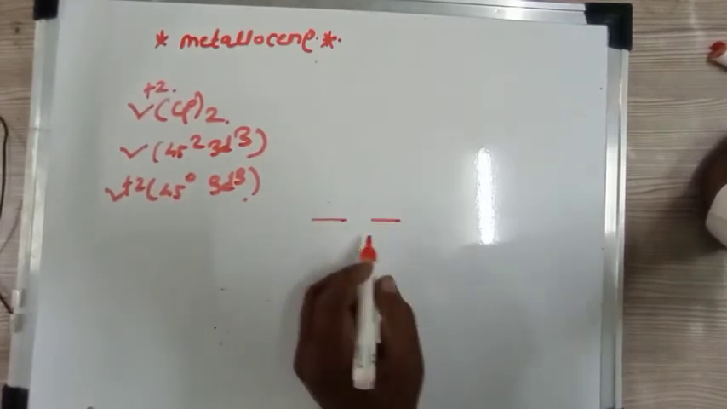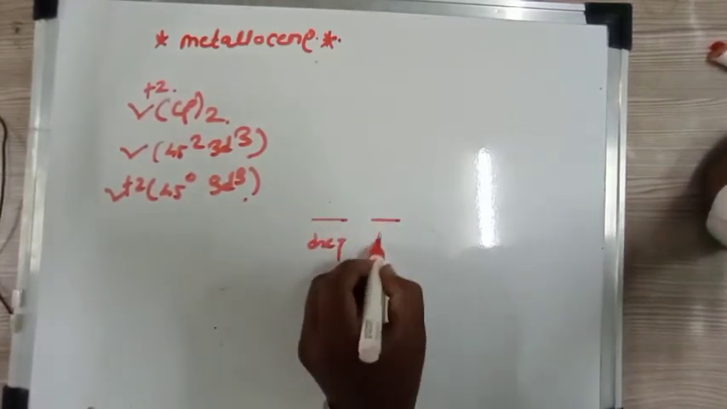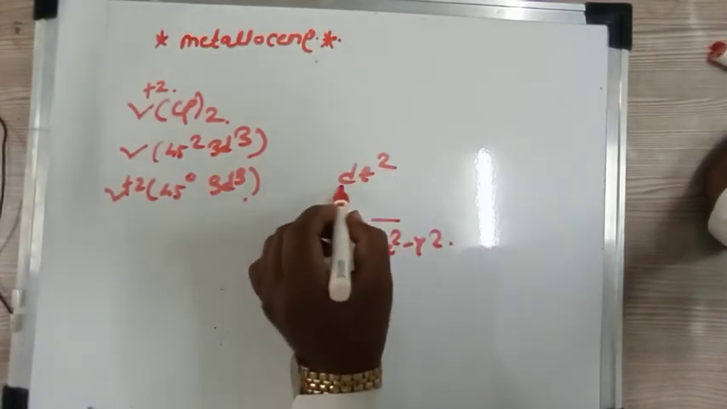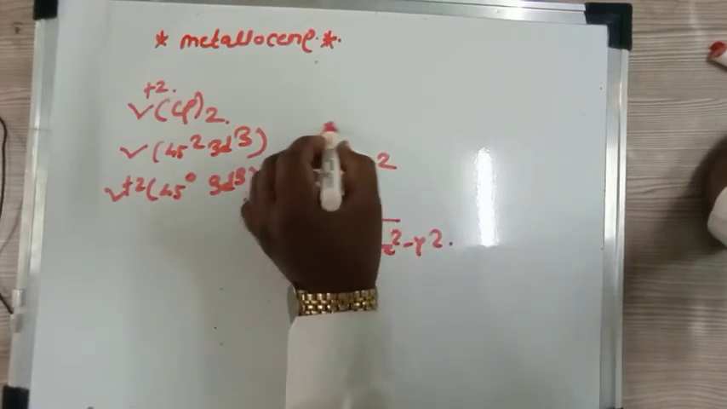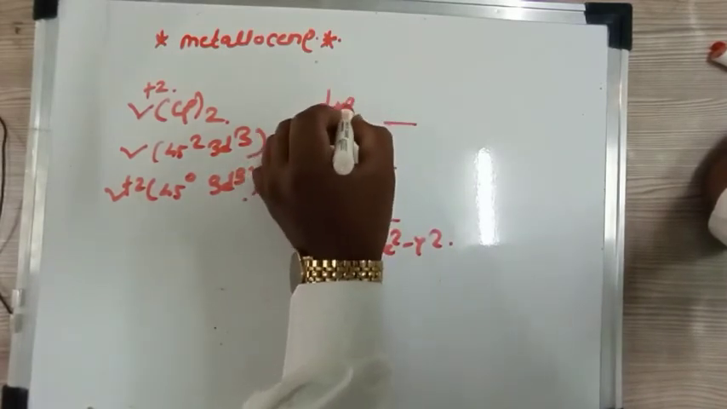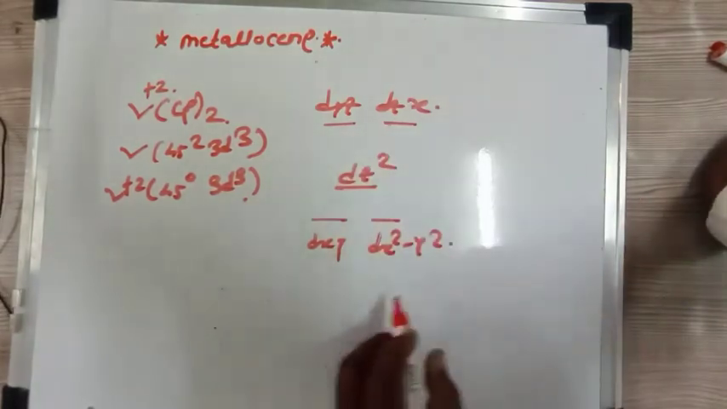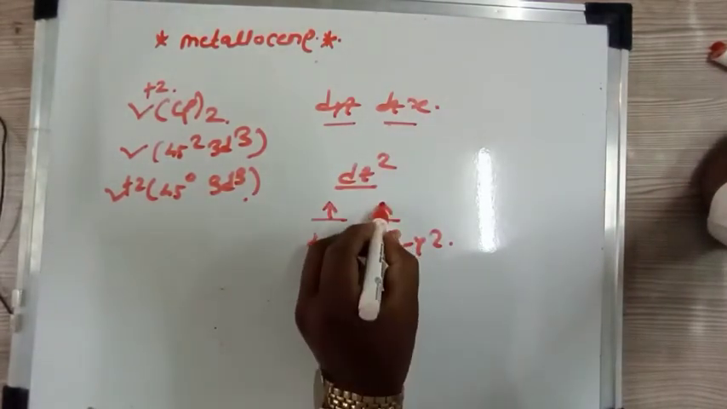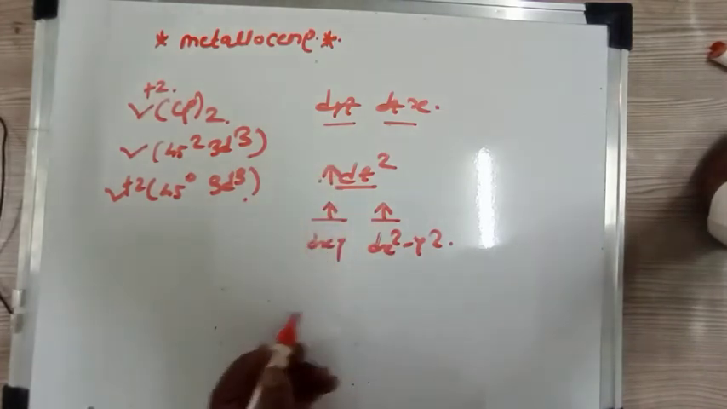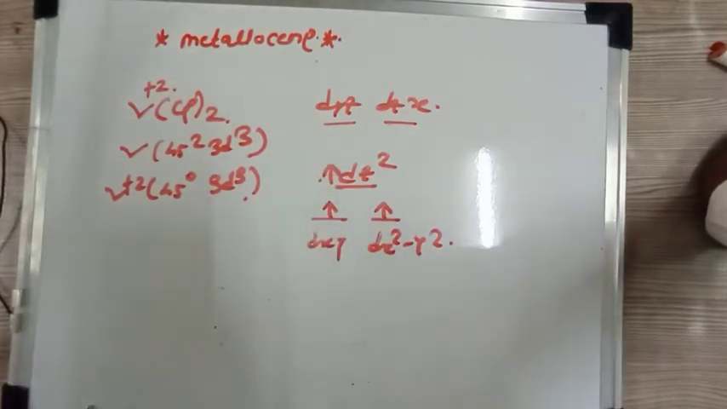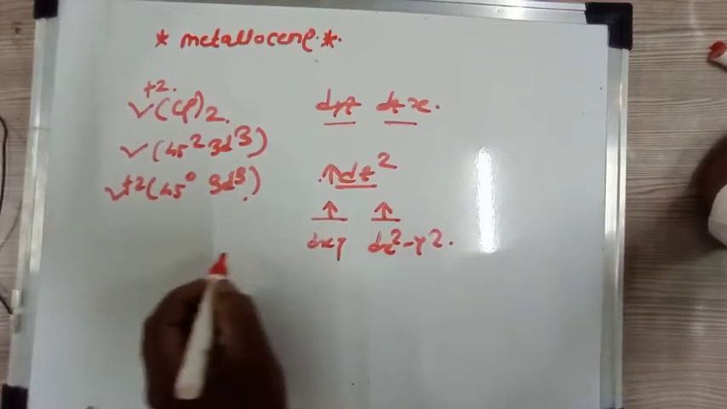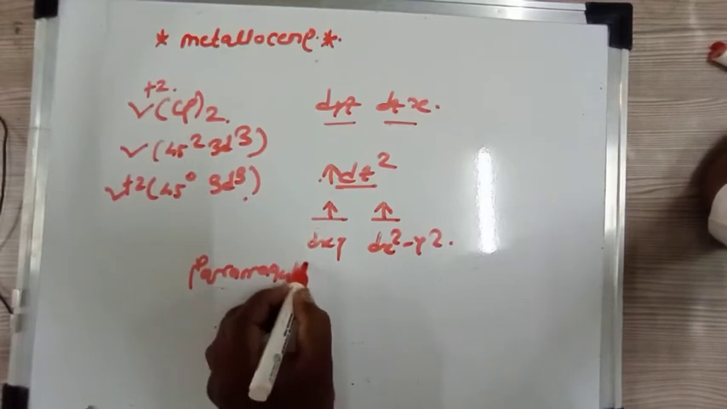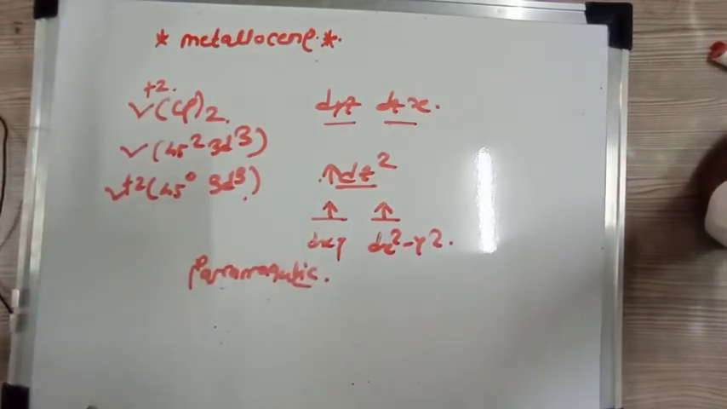And again, if you fill the electrons into this energy level diagram, that is dx square minus y square, then dz square, and then dyz and dzx, only 3 electrons are there, so 1, 2 and 3. So it has 3 unpaired electrons, and therefore it is paramagnetic in nature. Similarly, you try for other metallocenes.